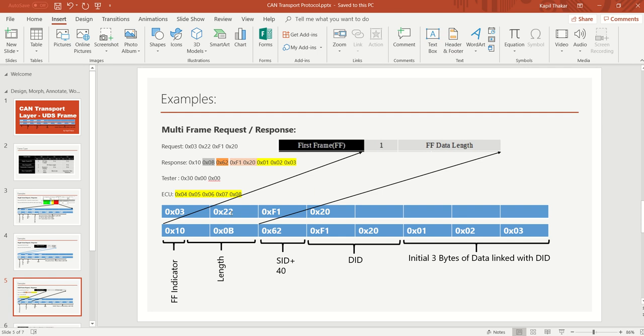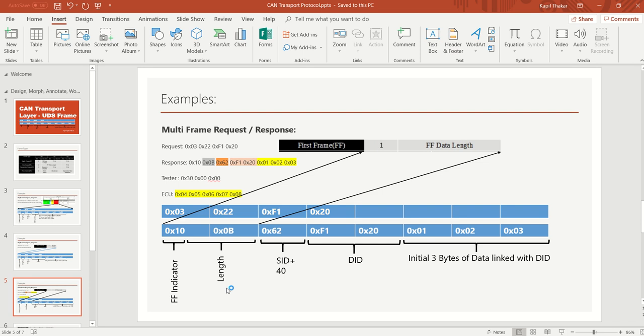So here we will consider 22. 22 is again the read data by identifier, and F120 is the DID. The length will remain the same, 3, so that's why 03 will be the first byte in case of a single frame request. Now we are coming to the multi-frame response.